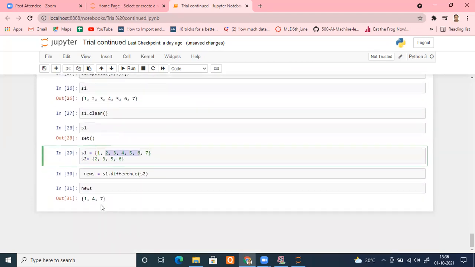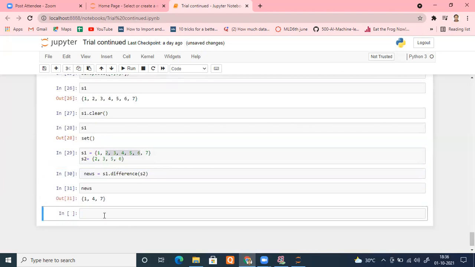Now there is one more thing. It was returning a new set. Suppose I don't want to return a new set. I want to update my original one. So I would type S1 dot difference update. Now read this definition: remove all the elements of another set from this set. Got an idea? Remove all the elements of another set from this set.